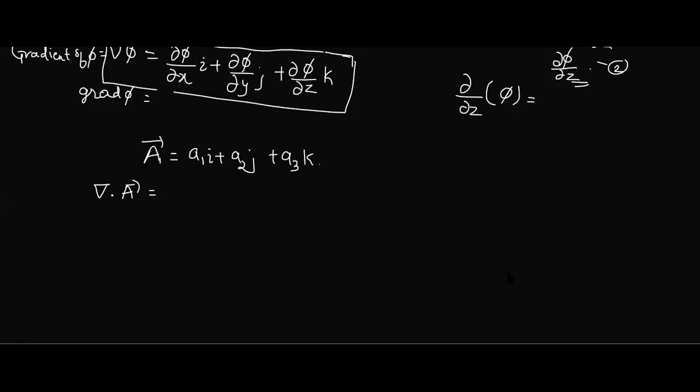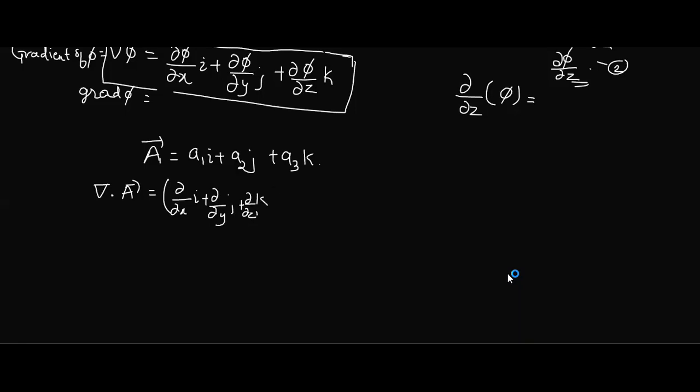I'm taking one quantity. So tell me, del, is it a vector or a scalar? Vector. Yeah, and A is also a vector. So we have to take the dot product. How to take? Dou by dou x i, dou by dou y j, dou by dou z k, dot product with A.